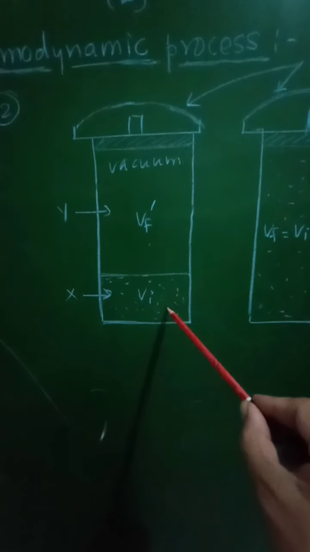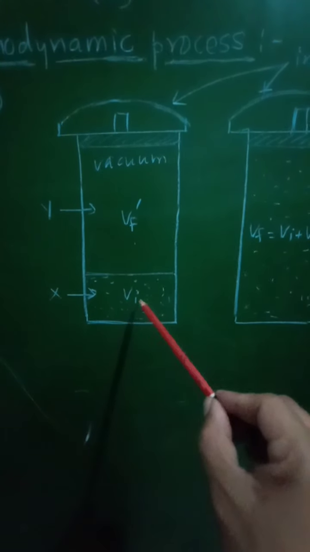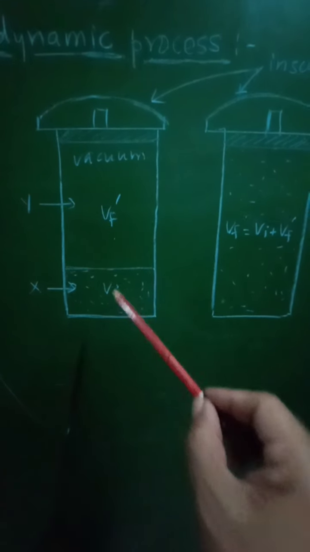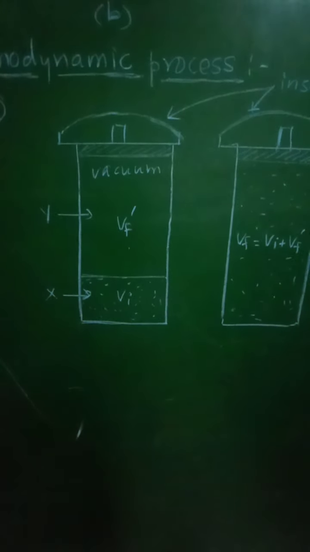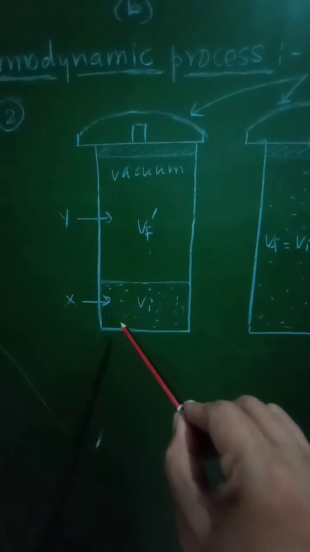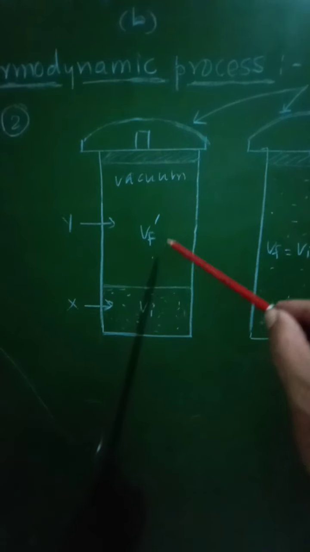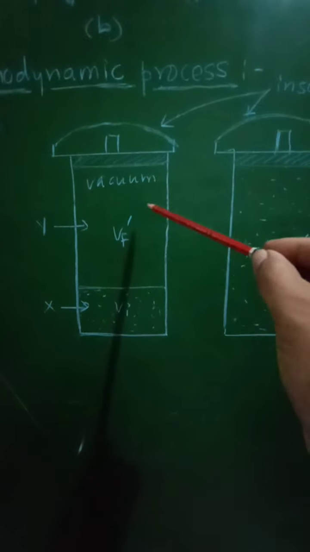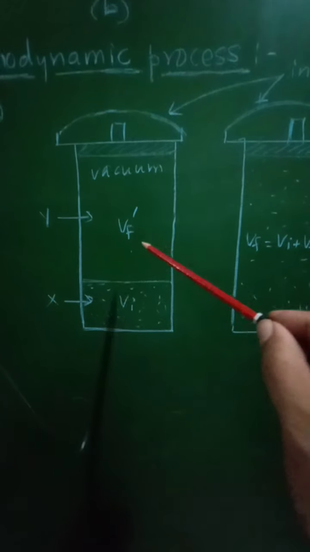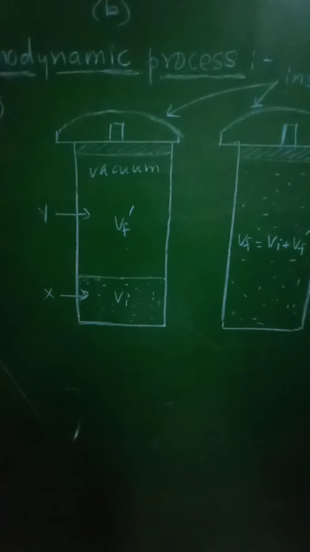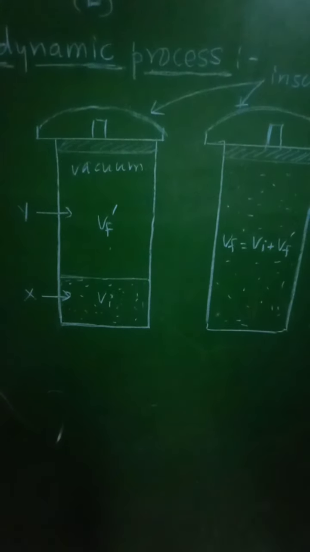This lower part of the cylinder will consist of the air molecules, that is gas, whose initial volume is Vi. So that will be the initial state for this compartment X, and for this compartment Y there will be no gas molecules, it will be empty, considered as vacuum, whose volume is taken as phi f dash. So this will be the second case.